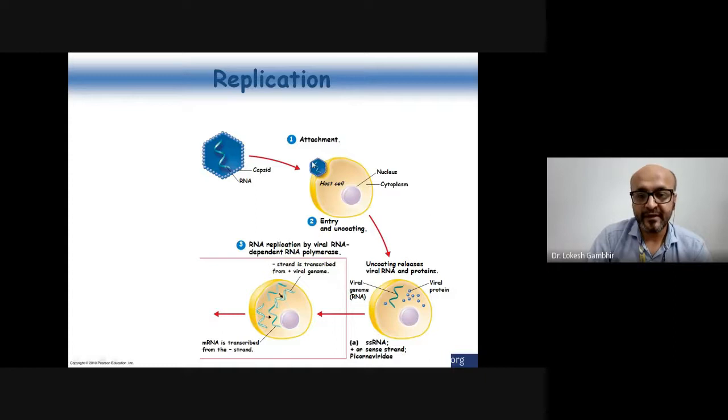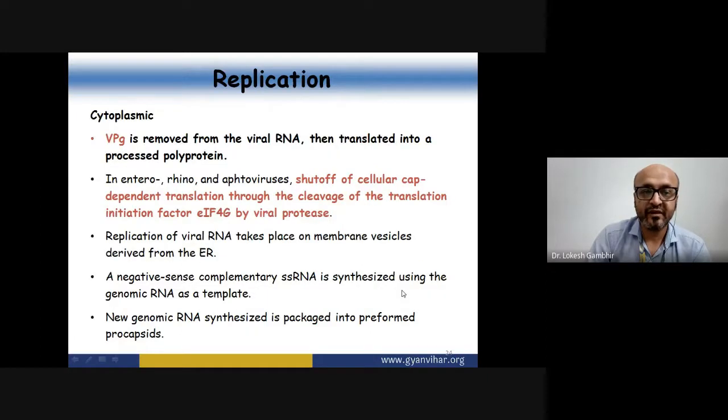So when we have managed to know how the viral particle is gaining entry inside the cell after attachment, and how the uncoating is happening, the next part is to understand the replication cycle. So in the cytoplasm, the VPG has guided and brought this mRNA inside the cytoplasm, then what happens next? The VPG will be removed from this viral RNA. Then the translation process of this plus sense RNA will start.